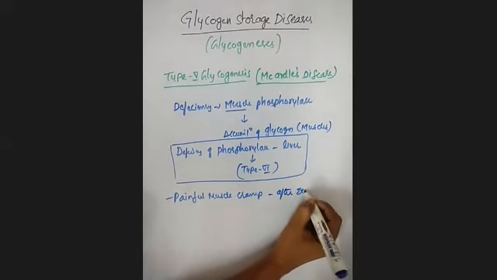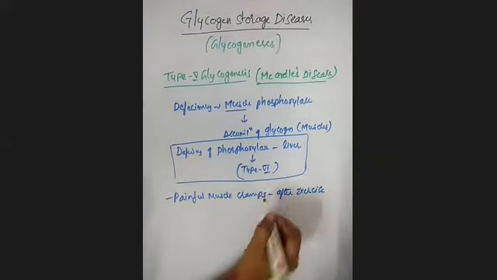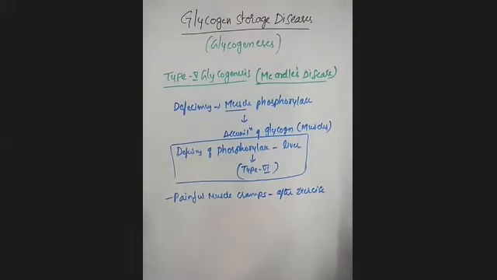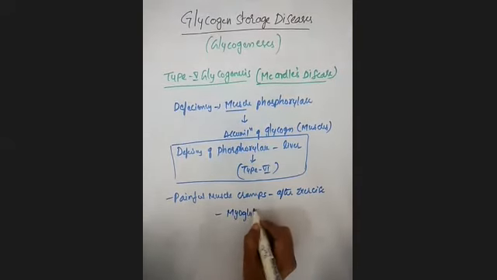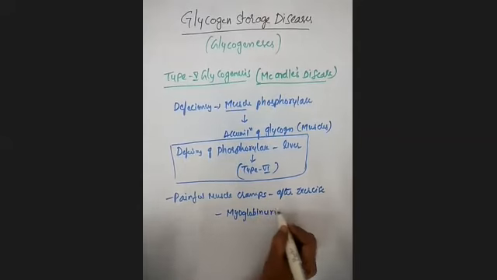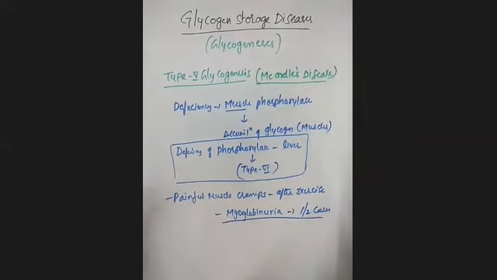Generally you cannot observe these cramps otherwise. And there is detection of myoglobinuria, which is observed in about half of the cases of this disease.